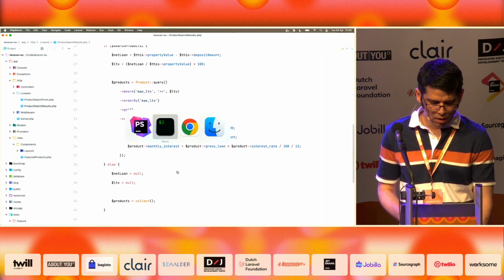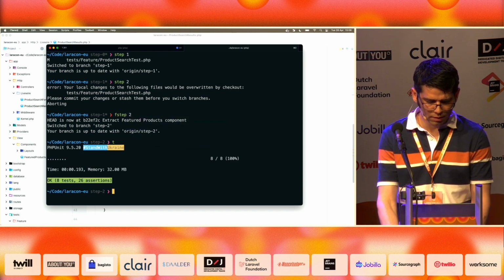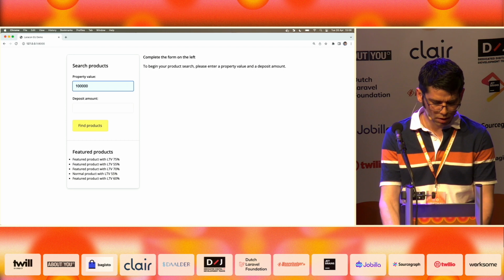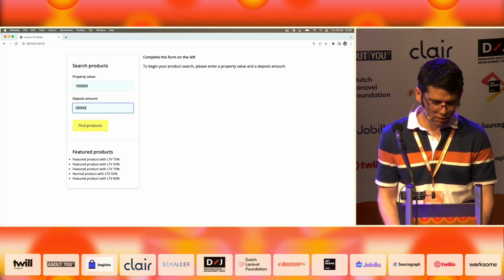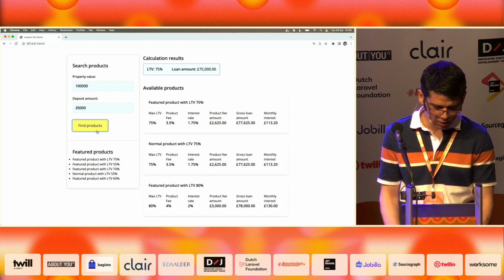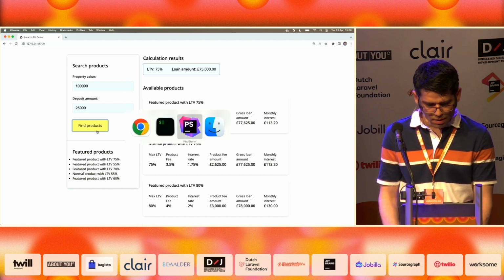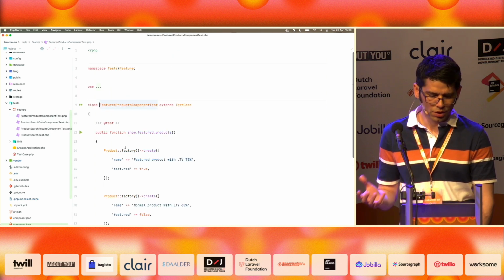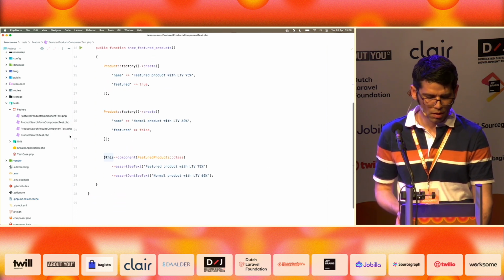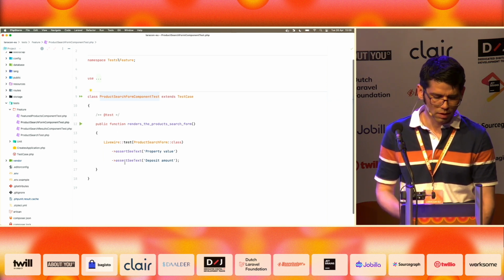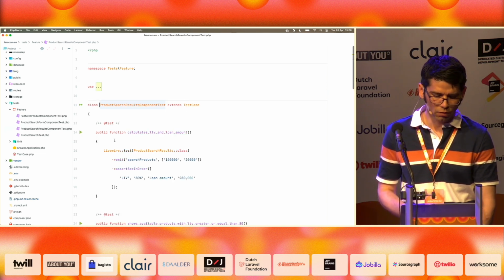All right? We should still have the test passing. We should still have this little app working, I hope. Cannot use the excuse that it works on my computer because this is my computer. So it's working. And we now have tests, individual tests, for the featured products component, for the form component. It's very simple, but has its own test, and for the search results.